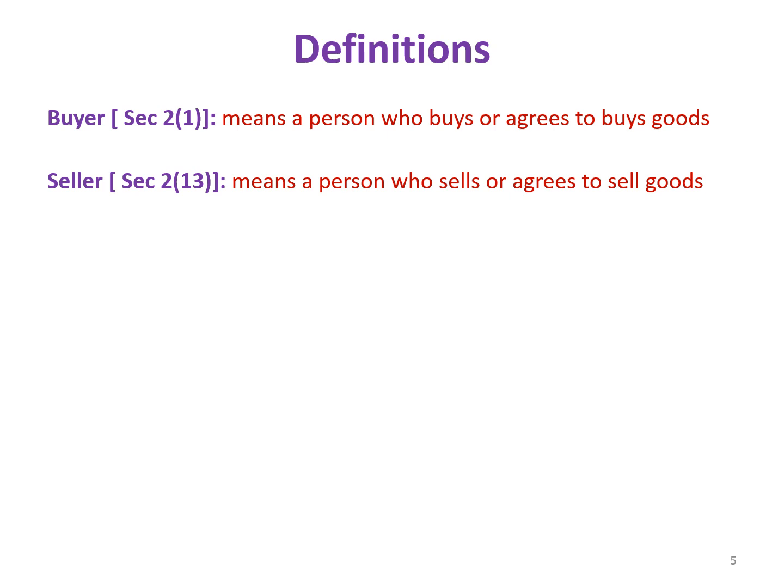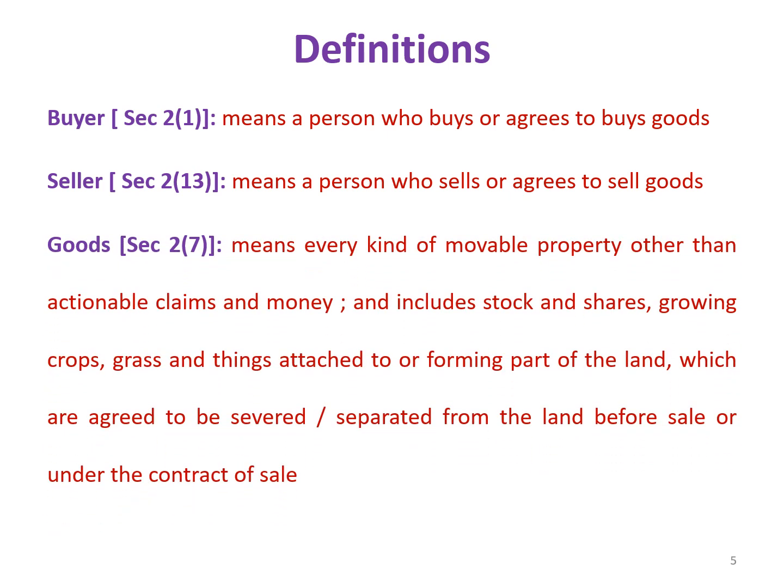The two terms buyer and seller are complementary and represent the two parties to the contract of sale of goods. Both the terms are, however, used in a sense wider than their common meaning. Not only the person who buys, but also one who agrees to buy is a buyer. Similarly, a seller means not only a person who sells, but also a person who agrees to sell. And the third important definition is goods. Goods is the subject matter of the Sale of Goods Act, which we already discussed in this video.